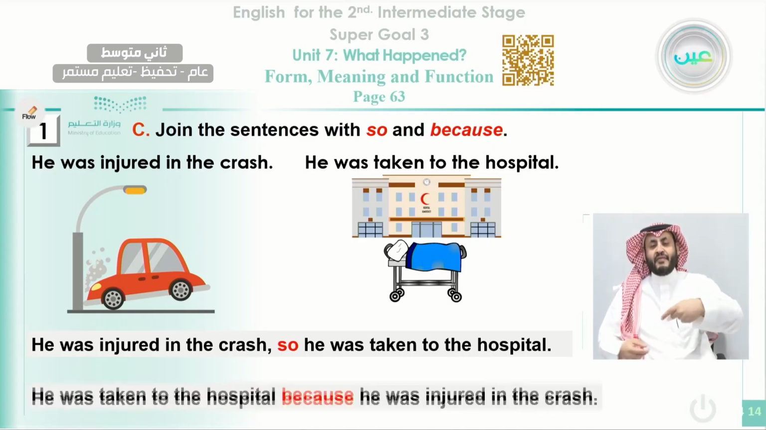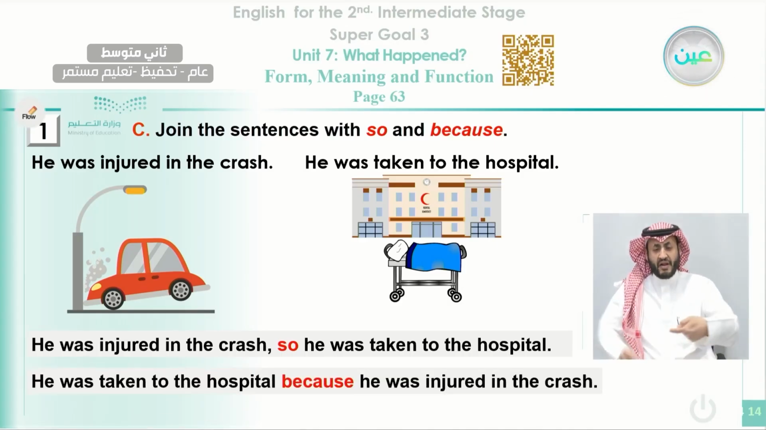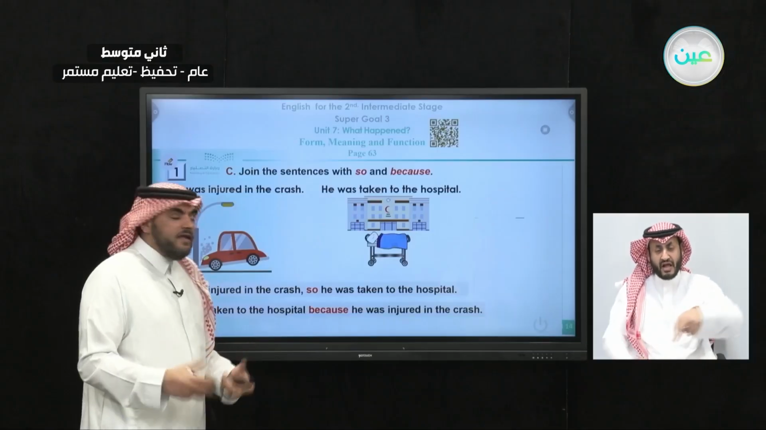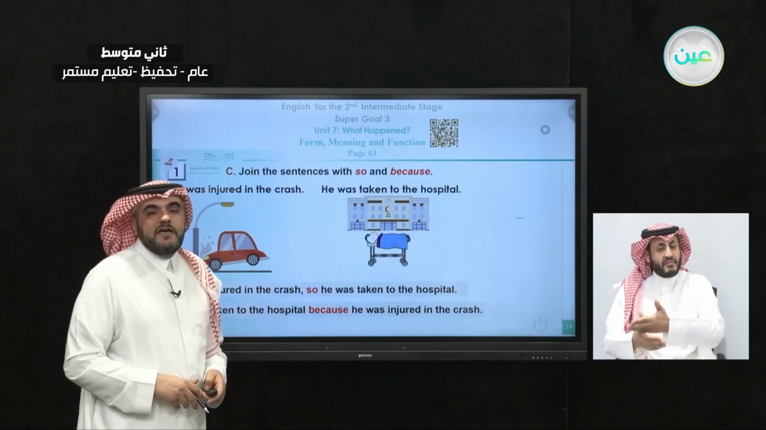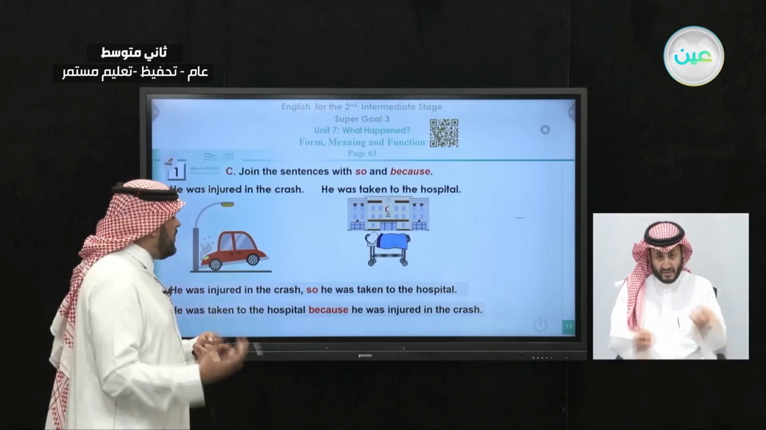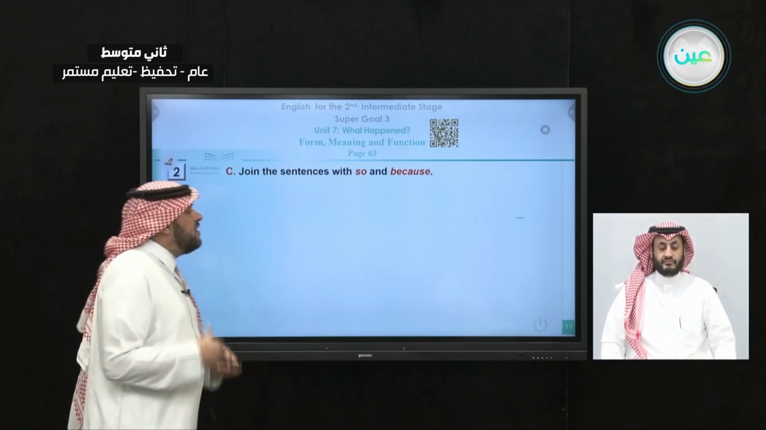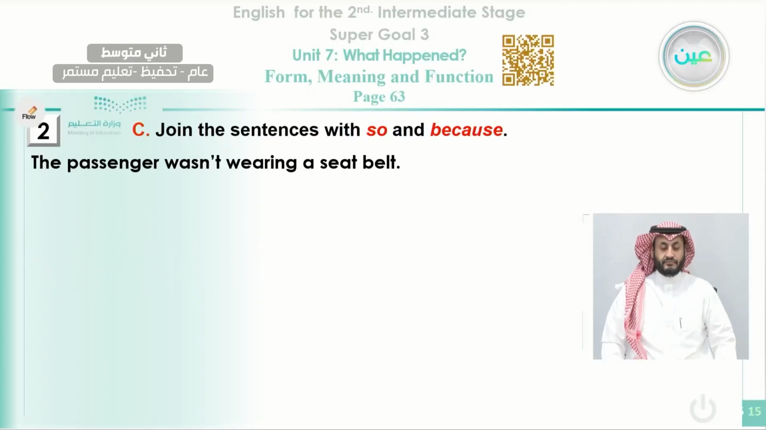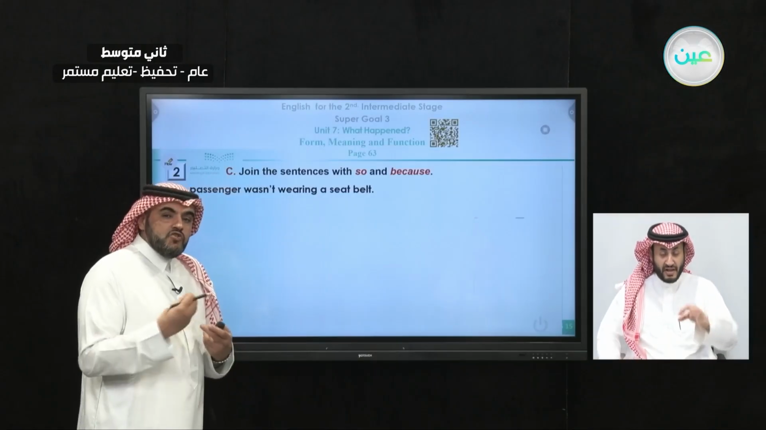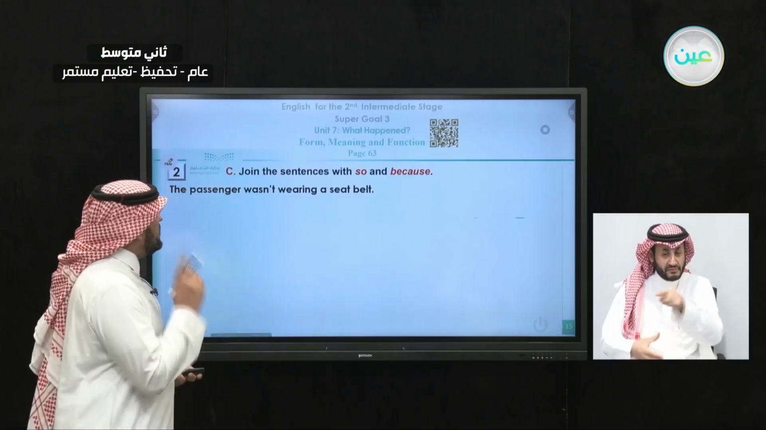And we can use because in the same way, but we can make some changes. He was taken to the hospital. Why was he taken? Because he was injured. So this is how we can use so and because. So is for a result, because is for a reason. Another two sentences, we'll join them together with these conjunctions, so and because, in one sentence.